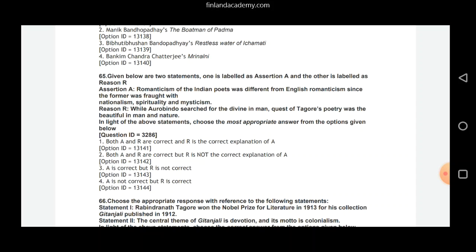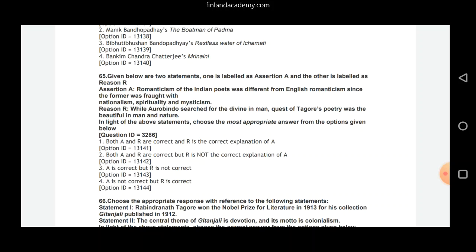And then the statement says, the quest of Tagore's poetry was the beautiful in man and nature. Tagore always talked about the belief in higher realities, and human beings' ability and capacity to serve and surrender and find meaning in that process.